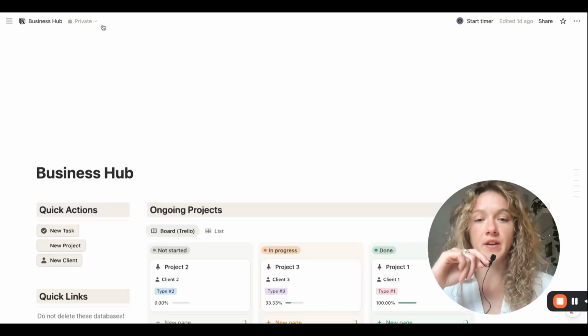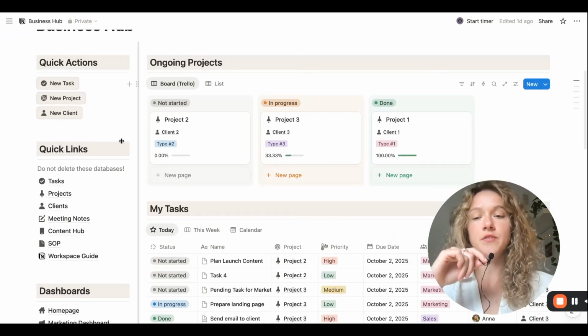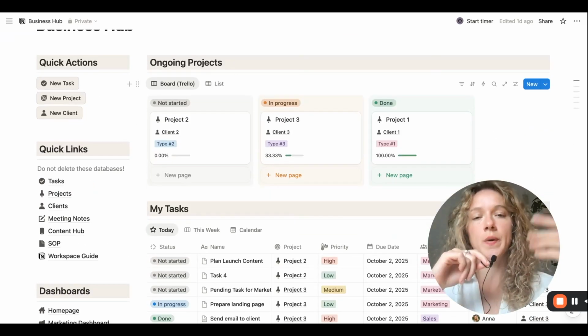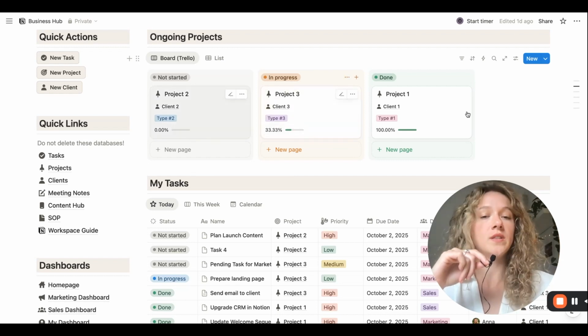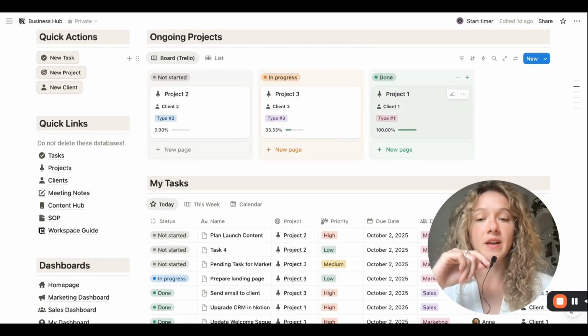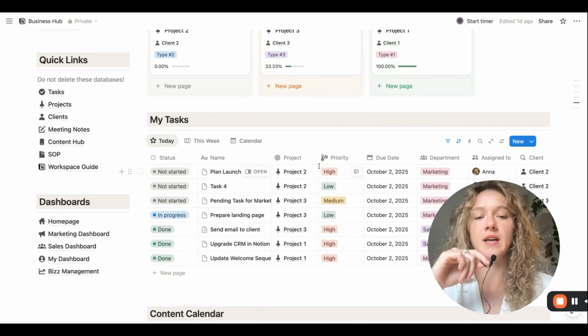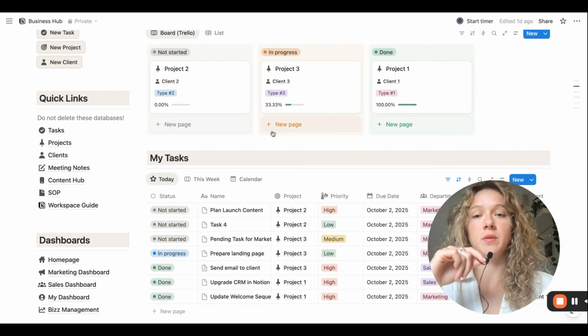But then on the other hand, we also need to have quick and easy access to that information. So instead of just gathering individual databases and going in and out in order to find the details, we also need to have a main dashboard to see the things that we want to see on a daily basis. So for example, we want to see all of the current projects that we have or the open clients that we're working with, but then we also want to see the specific tasks that need to be done today.